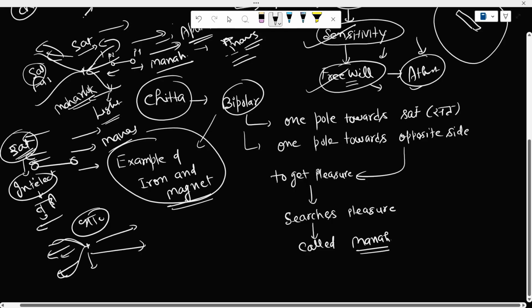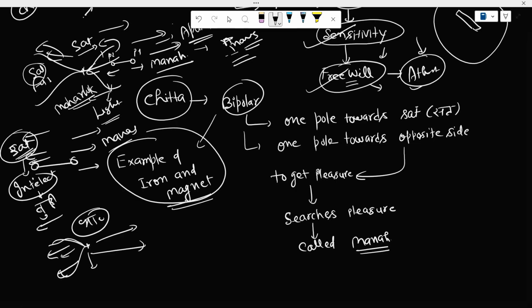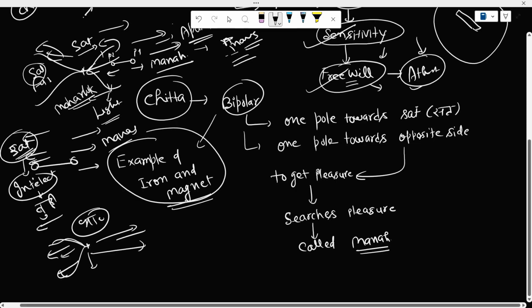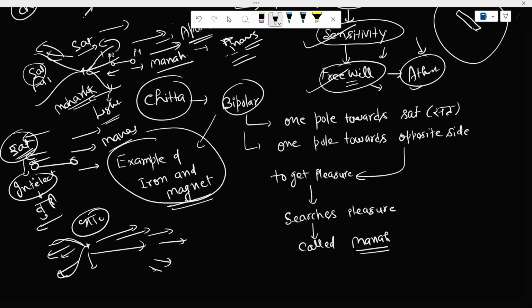So when you are traveling in the opposite direction, you do not by default have all the seeds. Since you don't have the seeds, here when you are traveling in the opposite direction, you go for the fruits of those seeds, because these seeds are acting like a complete pleasure, right? These are the seeds of the pleasure. Whatever pleasure you feel, these are the seeds of that pleasure.